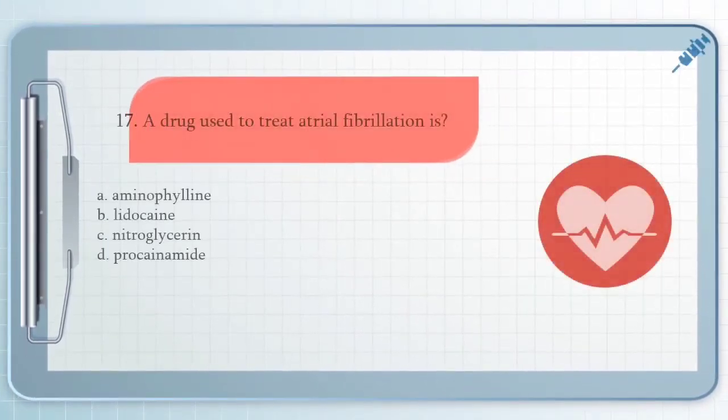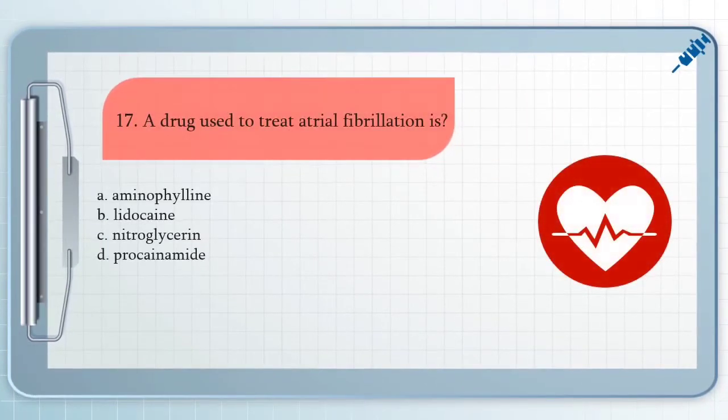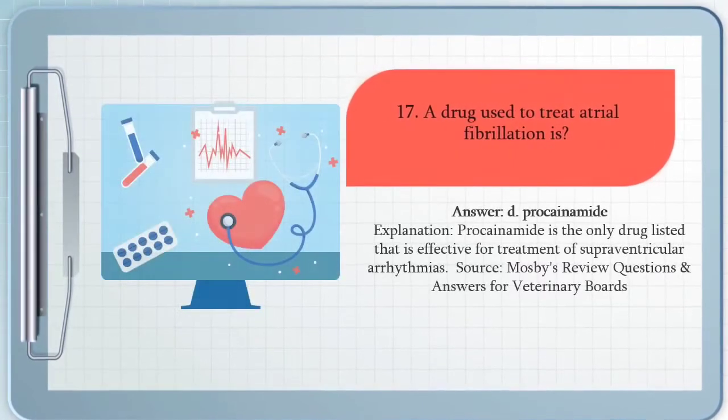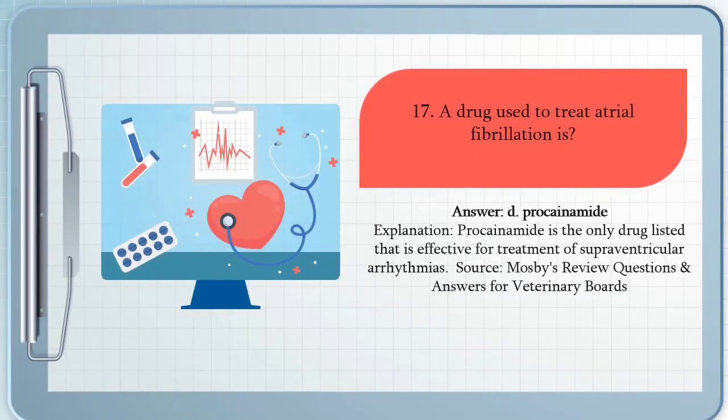For question number 17, a drug used to treat atrial fibrillation is A. aminophylline, B. lidocaine, C. nitroglycerin, and D. procainamide. The answer for question number 17 is letter D. Procainamide is the only drug listed that is effective for treatment of supraventricular arrhythmias.